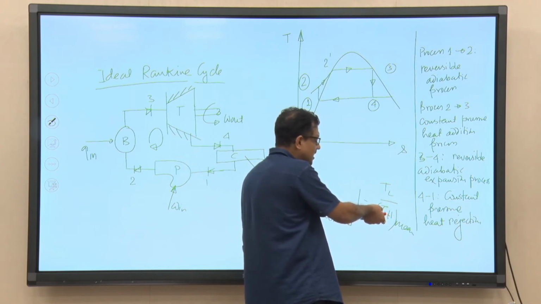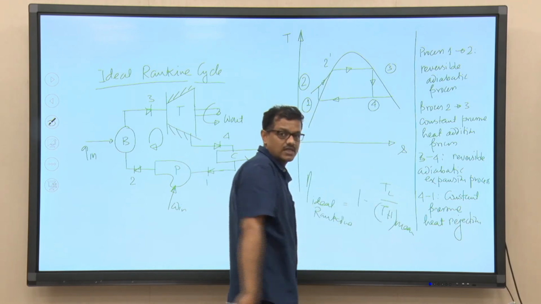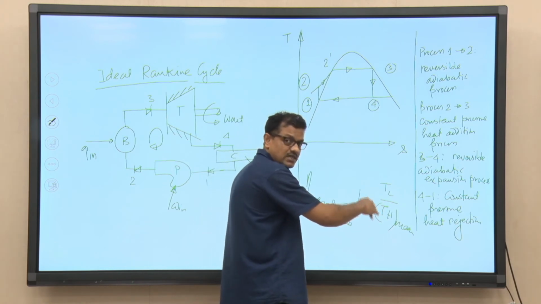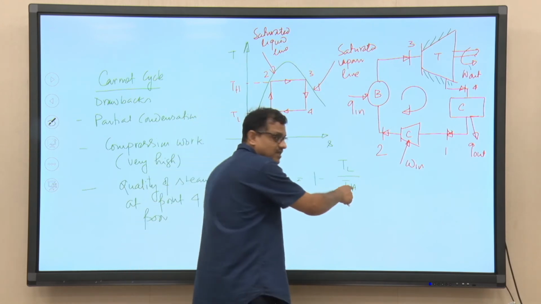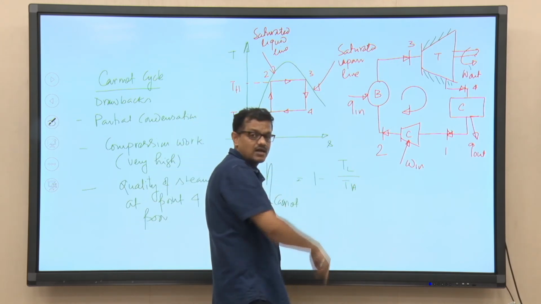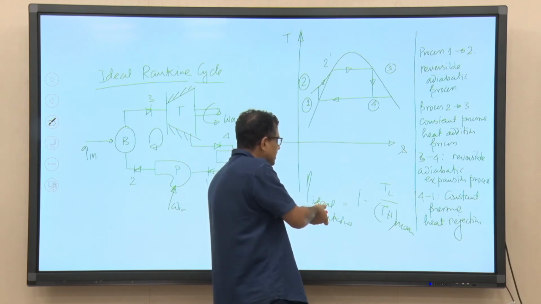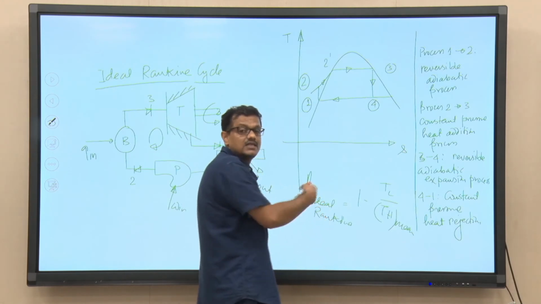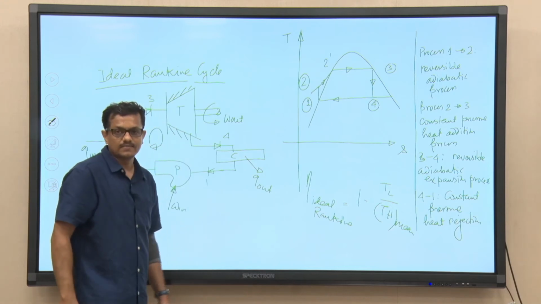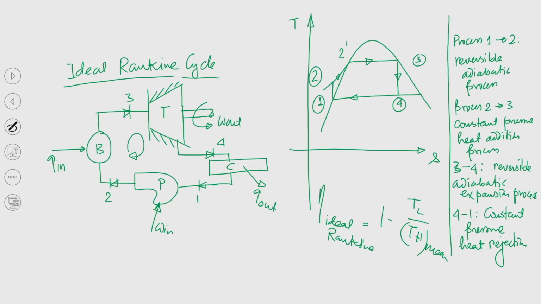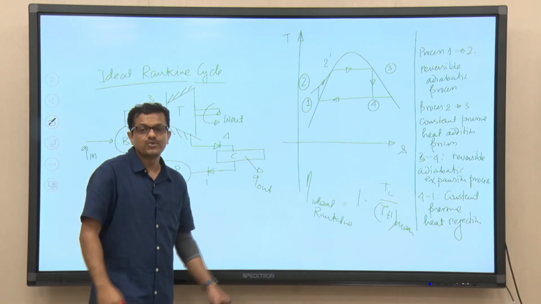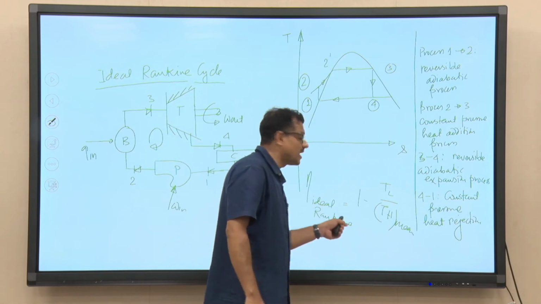The mean temperature at which heat is added to the system is less than the temperature at which it is added for the ideal Carnot cycle, so the ideal Rankine cycle efficiency will definitely be lower than the efficiency of the ideal Carnot cycle. This sensible heat addition component reduces the average temperature at which heat is added, which in turn reduces the efficiency of the ideal Rankine cycle.